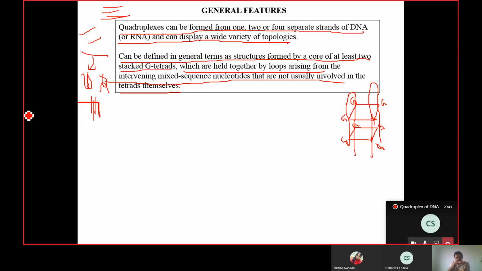So 2 sets of GGGG, and in between there should be connecting sequences which are not members of the G tetrad. Correct? So two parallel planes of 4 Gs stacking together, and then there should be connecting wires between these Gs. These are called loops. So if these 2 conditions are met, we call this structure a G quadruplex. So any question?